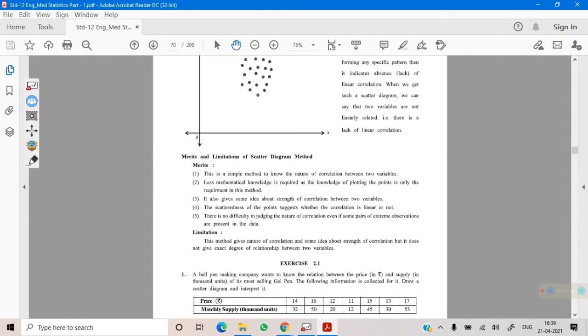It will not say anything about correlation coefficient. Its exact value cannot be determined. That is the main limitation. This is often asked in your exam. What is the main drawback or limitation of scatter diagram method?